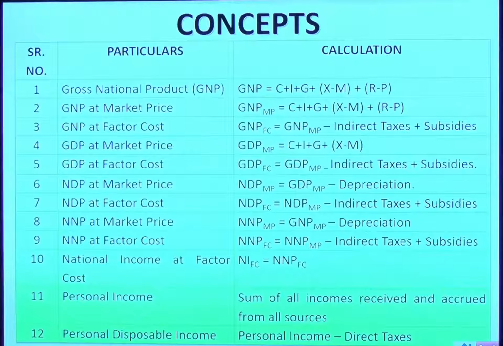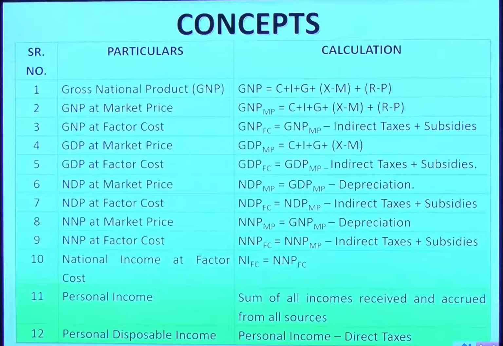First comes gross national product. That means whatever our country has produced must have been consumed by someone. That is consumption plus investment plus government has purchased something plus we have exported something, the income from it, minus imports because that amount has gone out, plus receipt from abroad minus payment to abroad. Now if you want this GNP in unit terms, that is fine. But if you want it in rupee terms, you have two options, as you know. It can be either in market price terms or at cost.